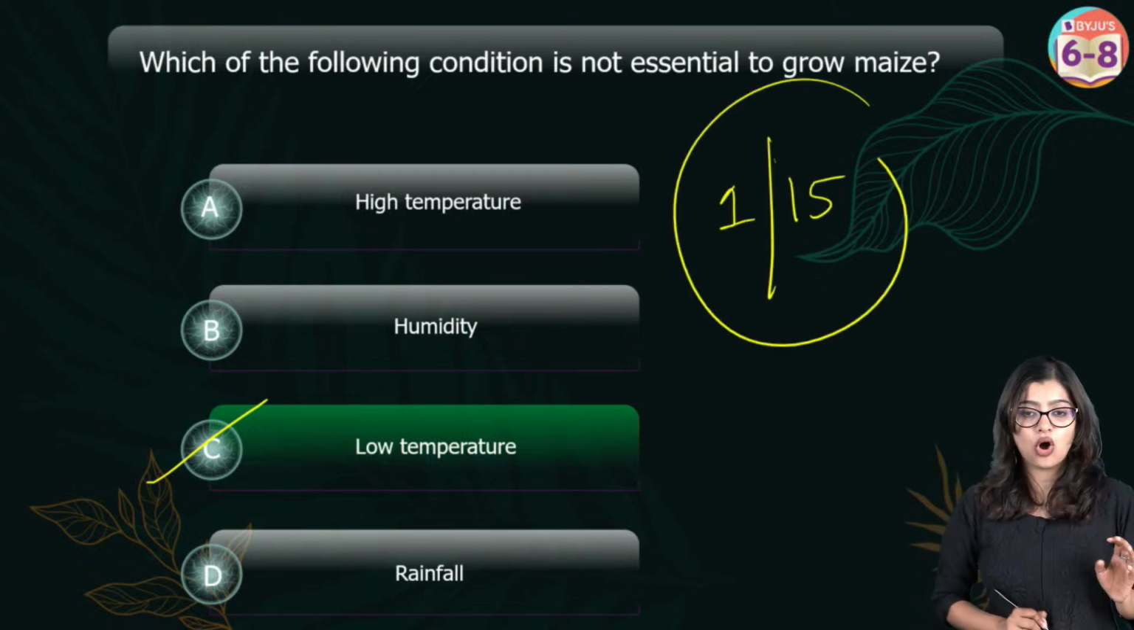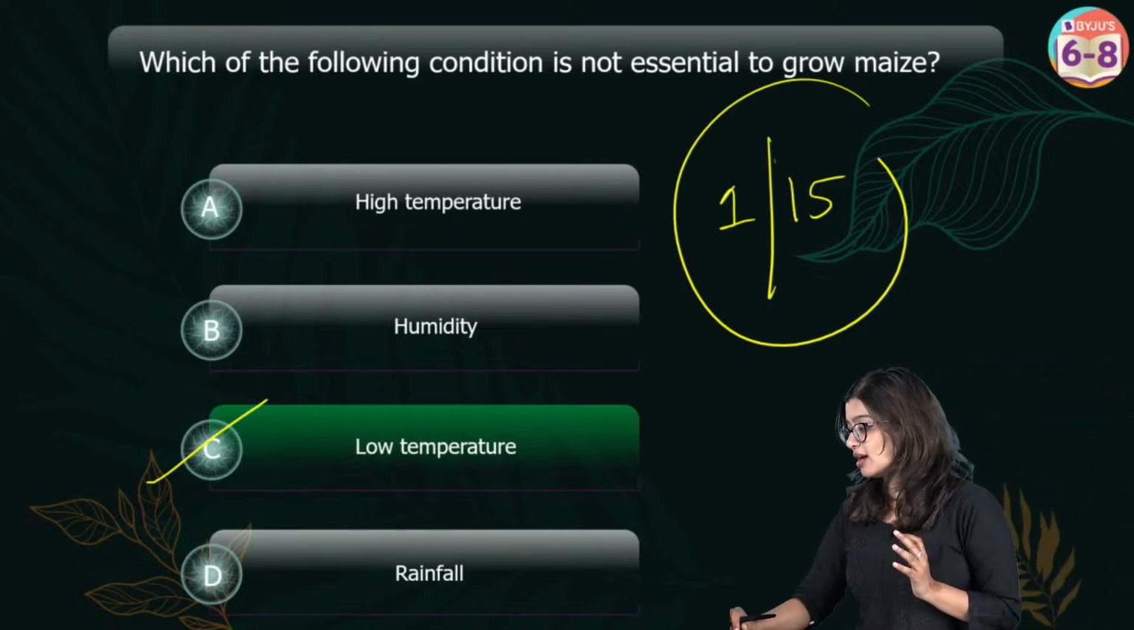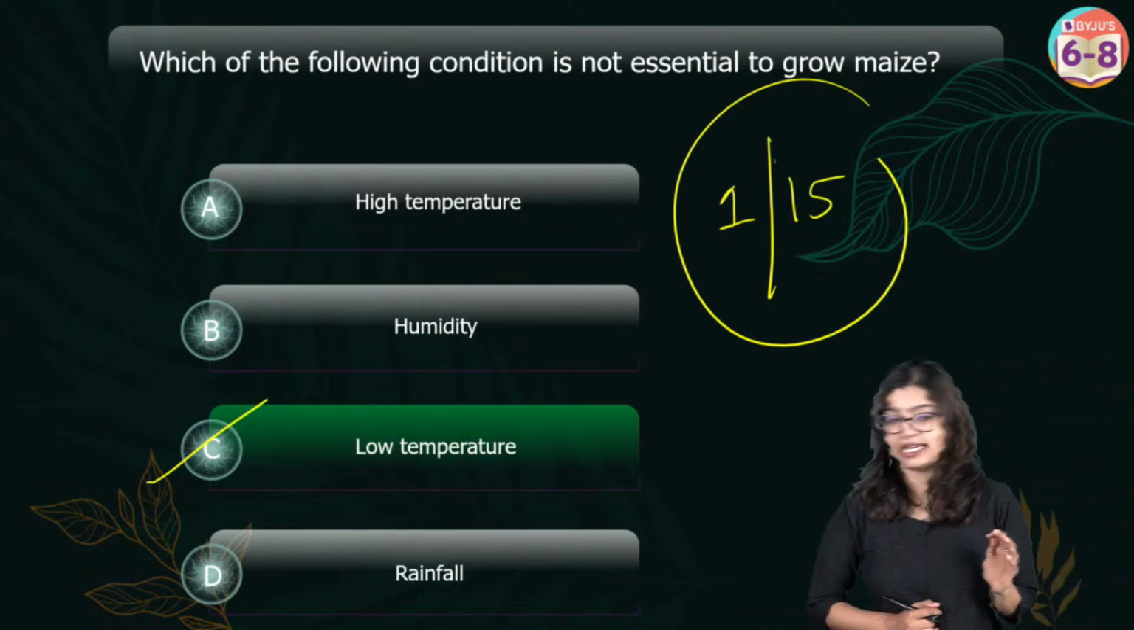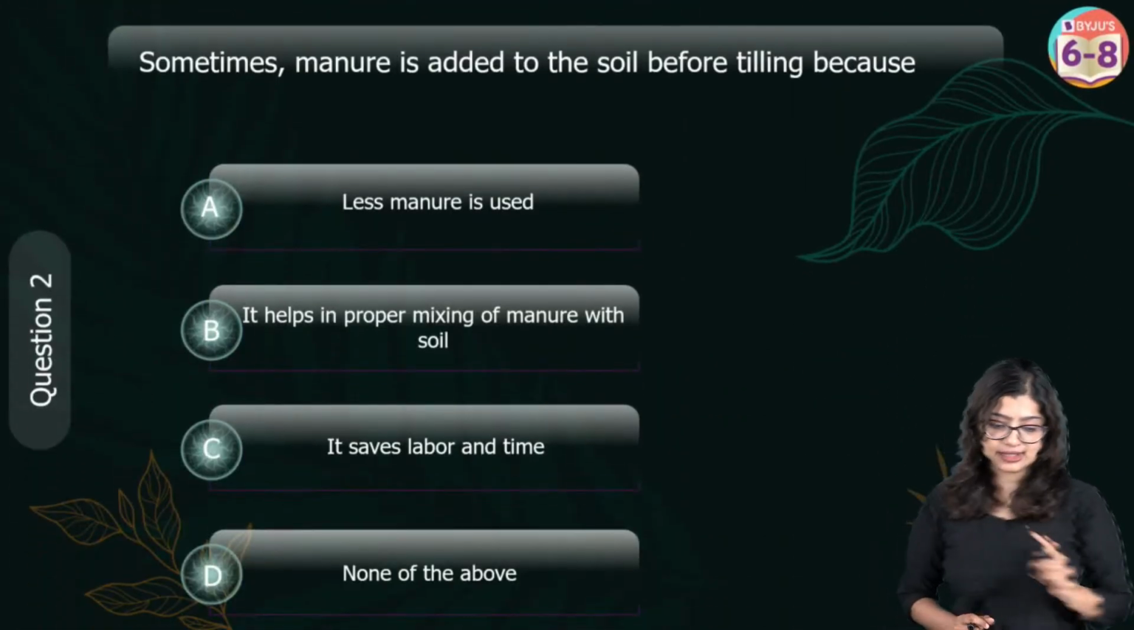So very good, all of you have got 1 out of 50. Sonika, this is from the chapter Crop Production and Management. Okay, awesome. Let's go on to the next question.